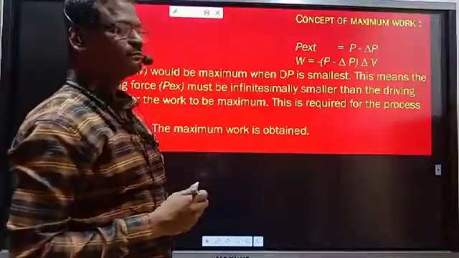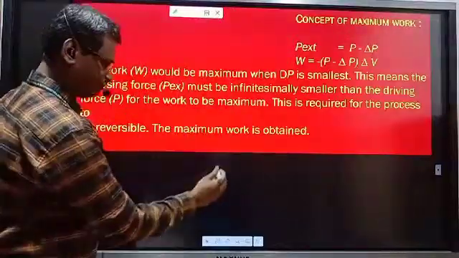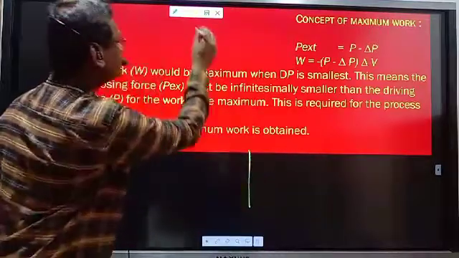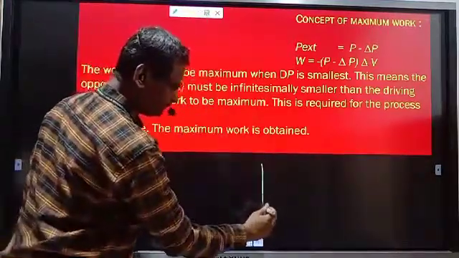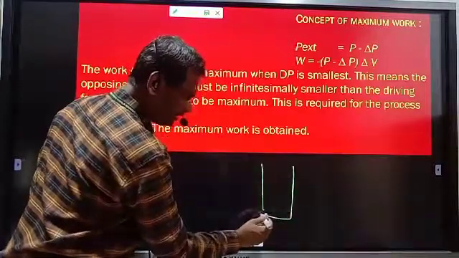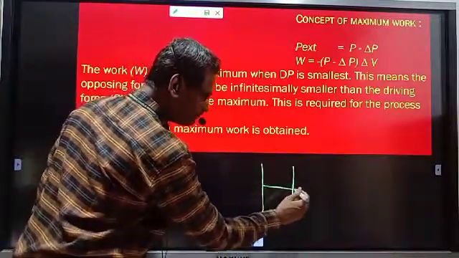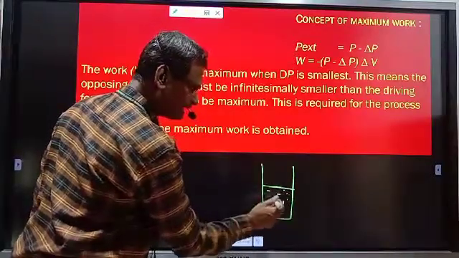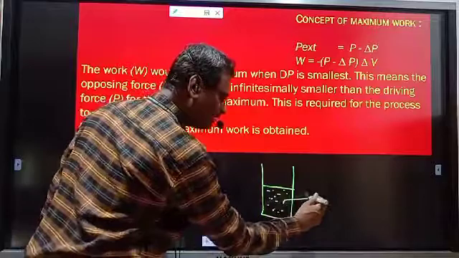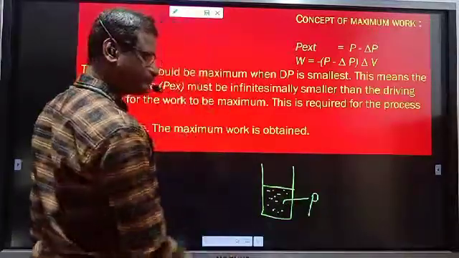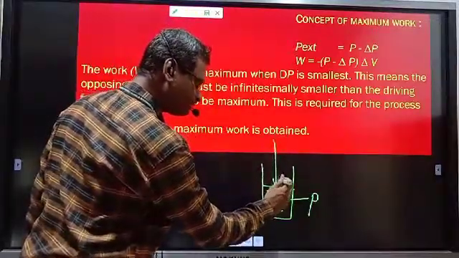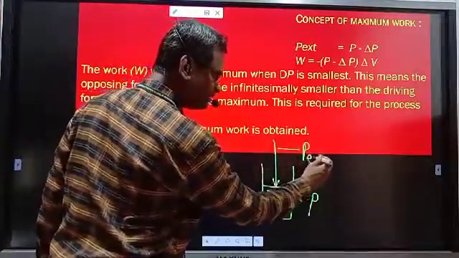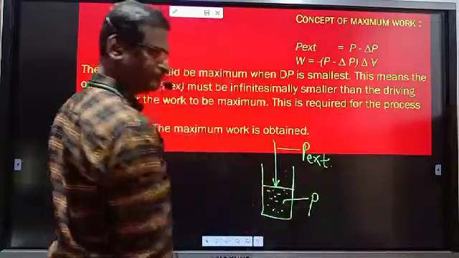Suppose let us consider a system, a gaseous system. In this gaseous system, suppose the gas is present up to this level, a certain number of moles of gas, and they exert the pressure P. Here a piston is present in the surrounding region, and the pressure exerted by the piston is P external.